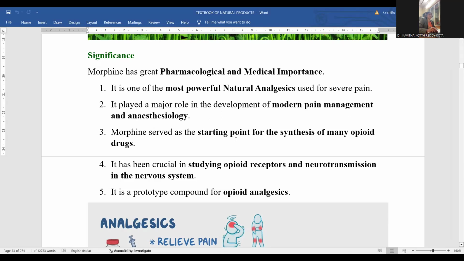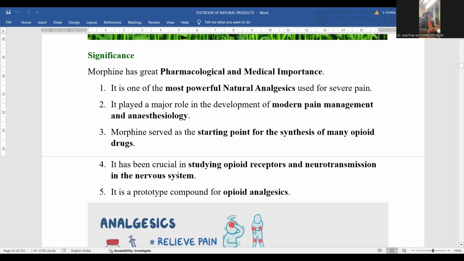Morphine served as a starting point for the synthesis of many opioid drugs. Being itself a drug for pain relief and even an anesthetic agent, it also serves as a starting material to synthesize many modified drugs. Some other advanced drugs are synthesized starting from morphine as well.